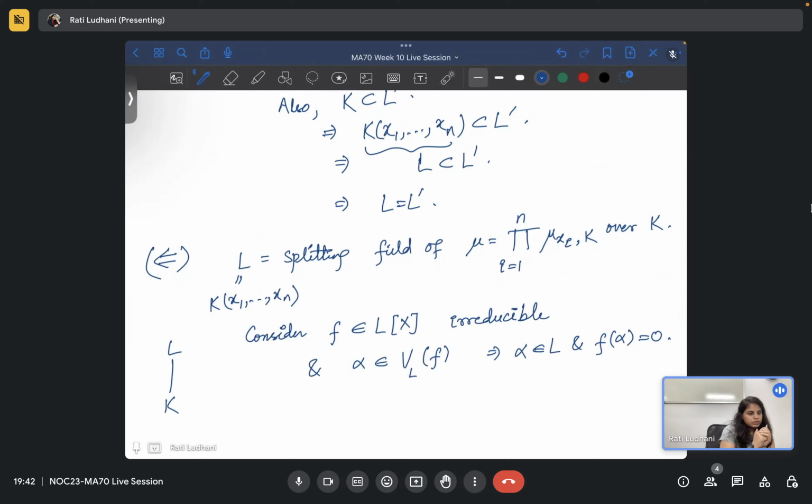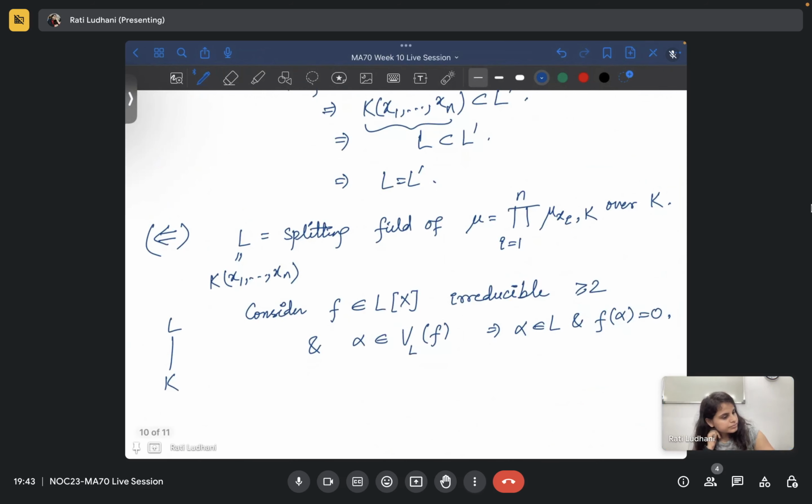There is one more thing. Let me assume that this is at least of degree 2, because if it is of degree 1, then there is just one root and it splits, right? So there is nothing to check. So you start with at least degree 2. Great. And alpha is a root. Now let's see.